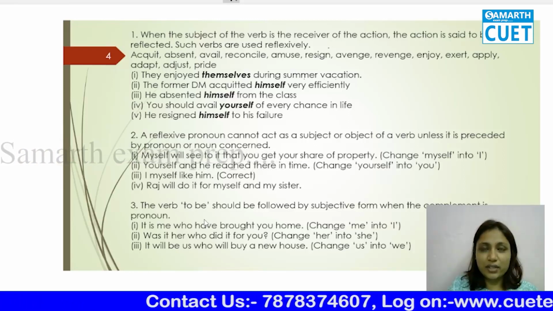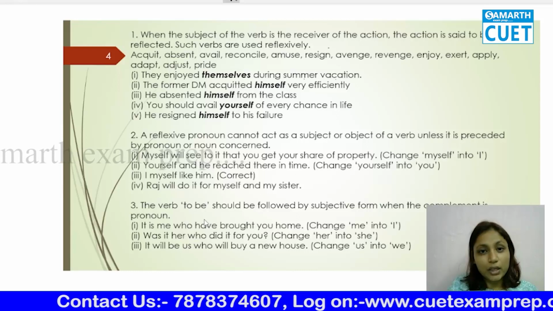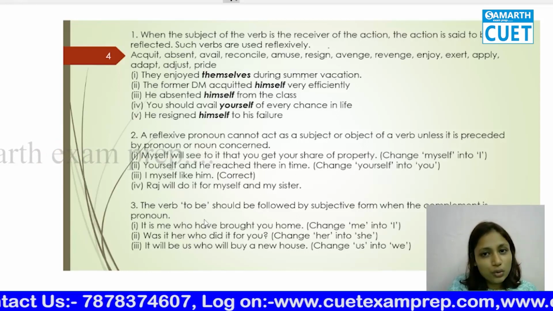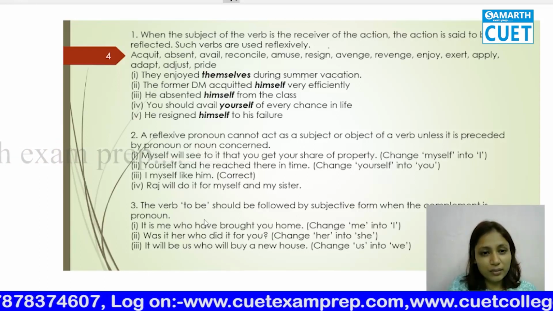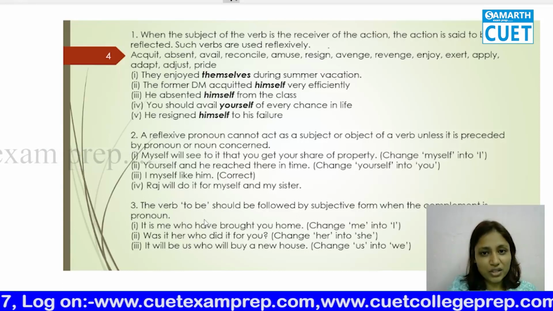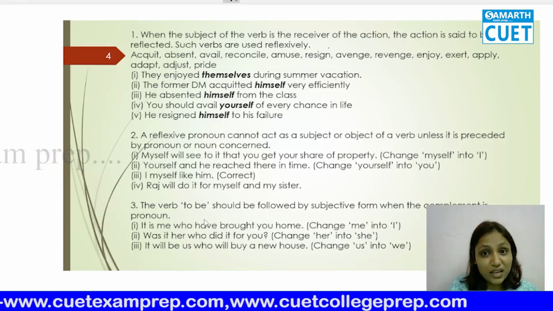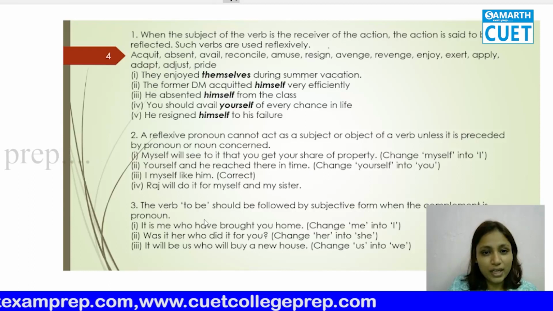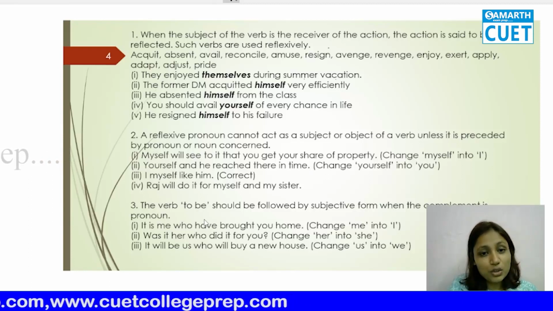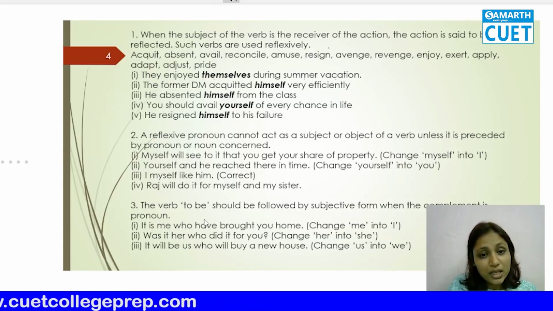You were the receiver of the action. Enjoyment was received by you. That means whenever you enjoy, the you then becomes myself, because you are receiving the enjoyment.